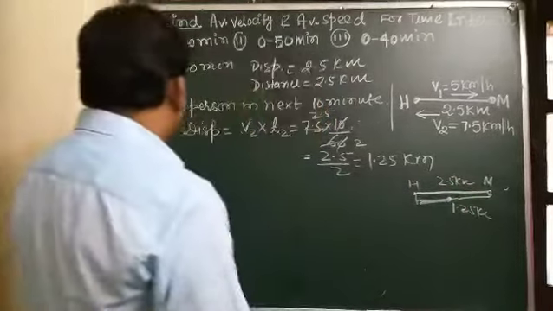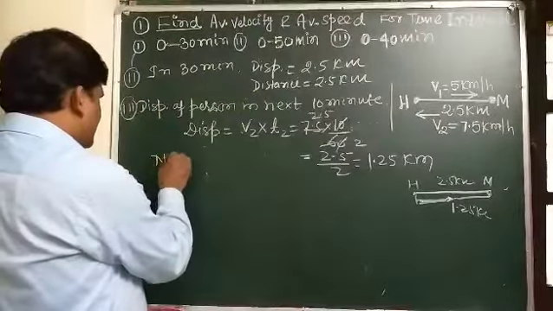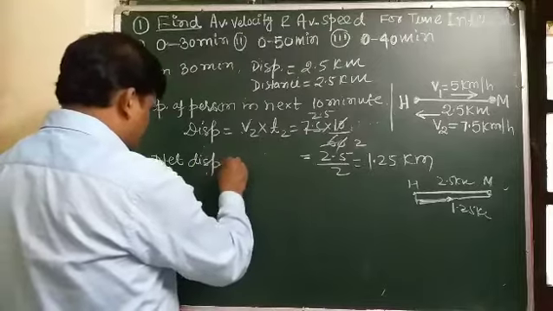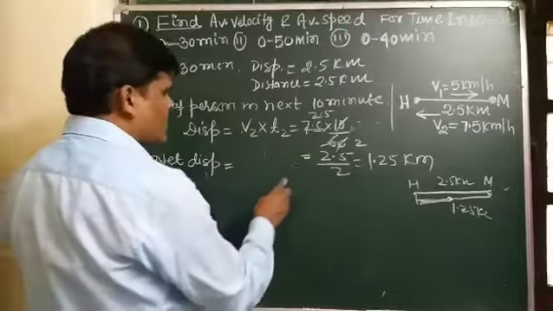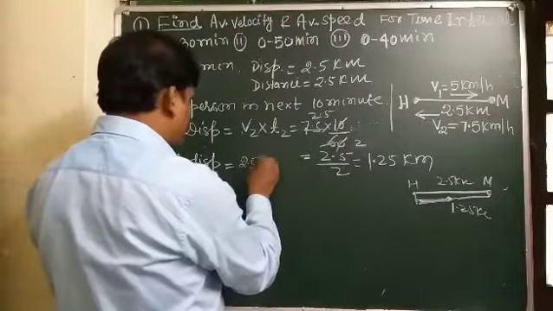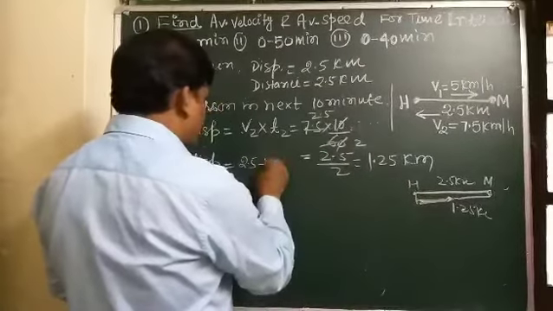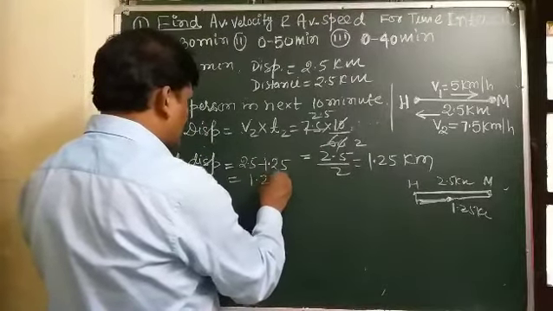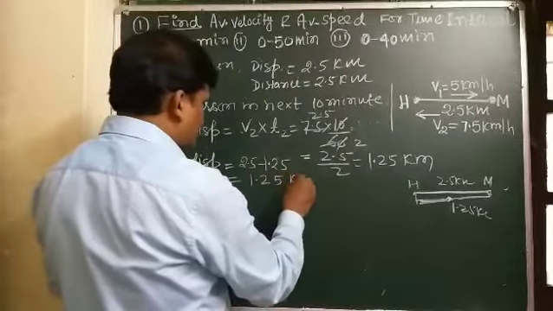So net displacement is 2.5 kilometer minus 1.25 kilometer, and student, it comes out to be 1.25 kilometer.